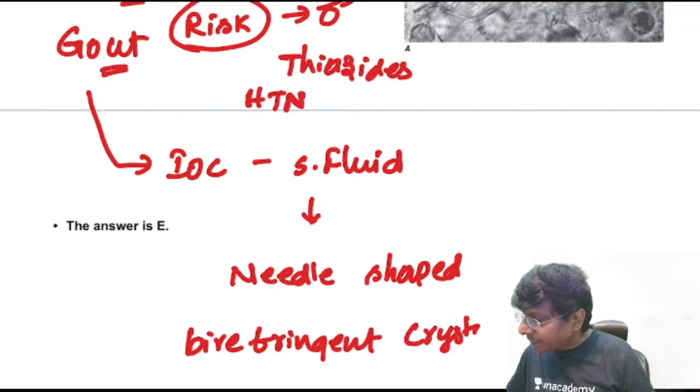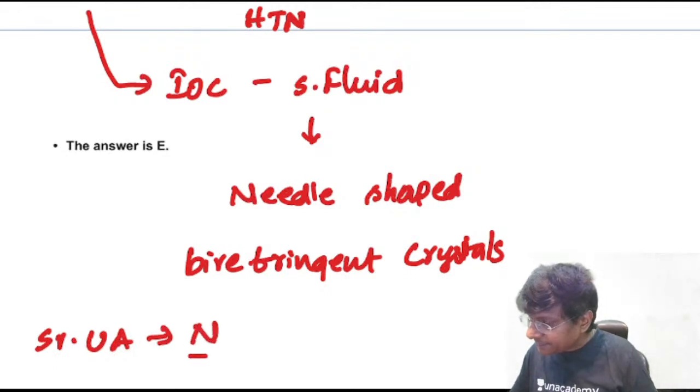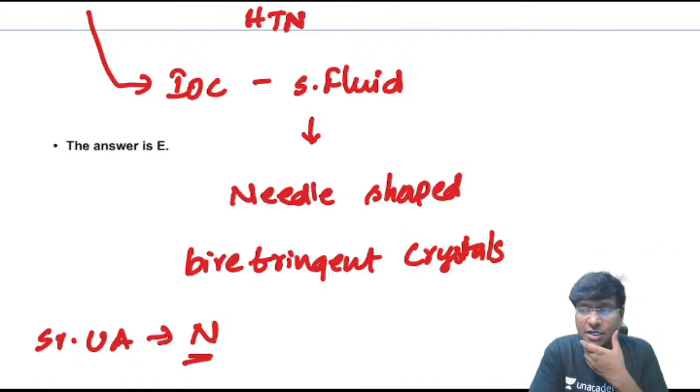Now, one quick question here is about the serum uric acid. In patients with gout or gouty arthritis, can the serum uric acid be normal?